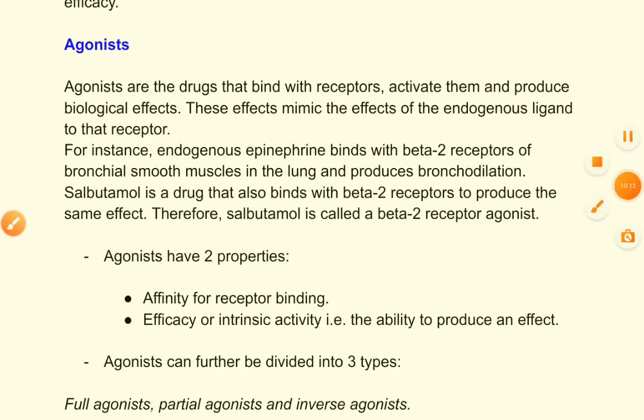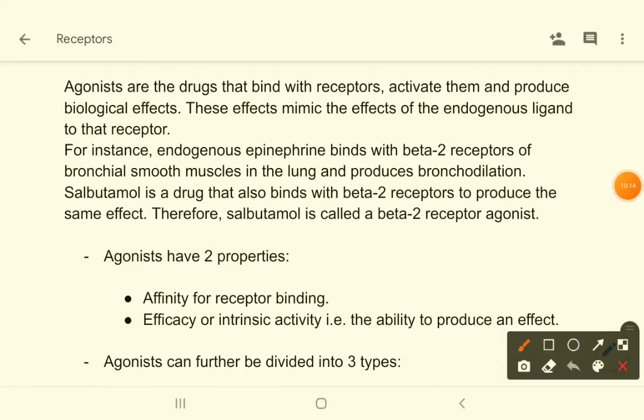So you will be clear if I give this example. Look here, for instance, endogenous epinephrine. Epinephrine is a hormone or a neurotransmitter, you can say. Endogenous epinephrine binds with beta 2 receptors, so for beta 2 receptors, epinephrine is the endogenous ligand. It binds with beta 2 receptors of the bronchial smooth muscle in the lung and produces bronchodilation.